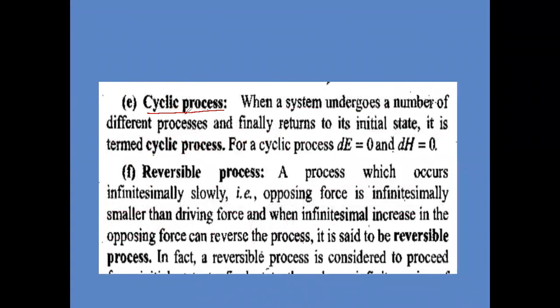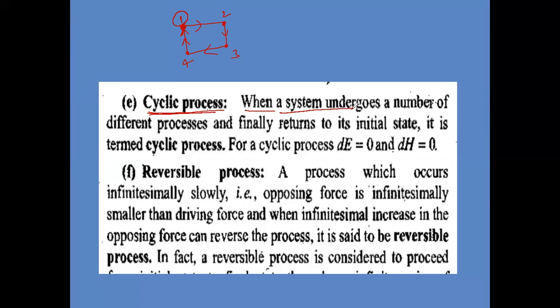Next, cyclic process. Suppose one system is taken here initially. It is going to some other state, again going to another state, again going to another state, and finally coming back to the same state. Initially one state to other state going, second state to third, third to fourth, and again fourth to one is coming. This type of process. Again the system is reaching the initial position. So cyclic process, check it here.